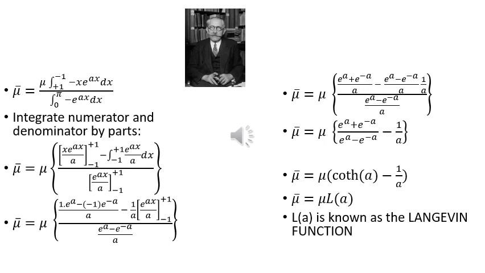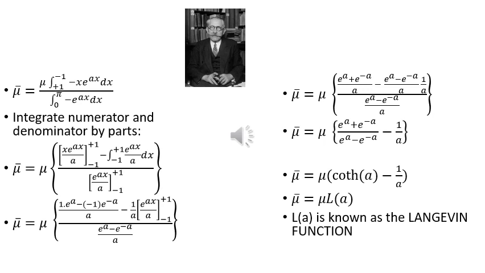Therefore, mu bar comes out to be equal to mu, integral plus 1 to minus 1, minus x e to the power ax dx, divided by integral 0 to pi, minus e to the power ax dx. We integrate numerator and denominator by parts. So mu bar is equal to mu, within brackets in the numerator x e to the power ax upon a, the limits are minus 1 to plus 1, minus integral minus 1 to plus 1 e to the power ax upon a dx, divided by e to the power ax upon a within the limits minus 1 to plus 1.